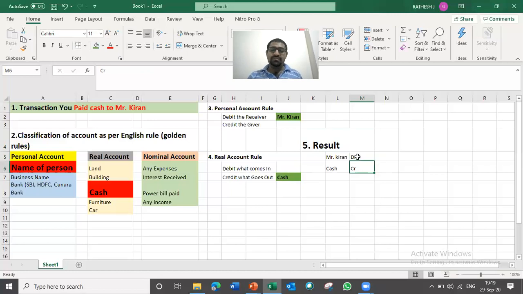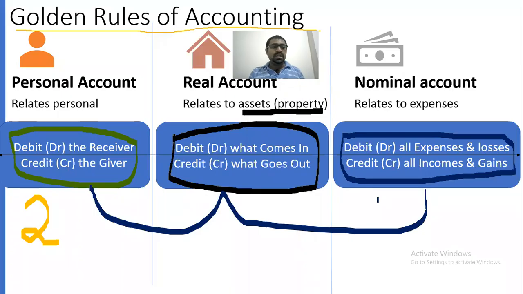So like this, we need to classify. Kiran is already identified as debit, cash is credit. That is the way to classify the transaction, to identify two aspects and pass the journal entry by using the golden rules of accounting. The golden rules of accounting are personal, real, and nominal. Each type of account has its own rule: for personal, one rule, for real another rule, and for nominal one more rule.